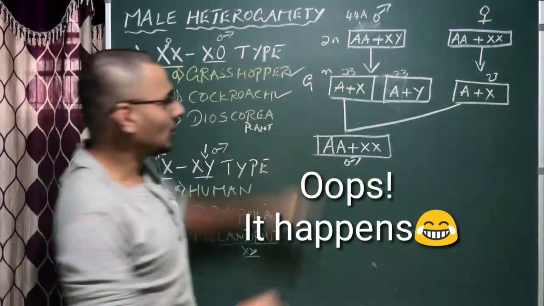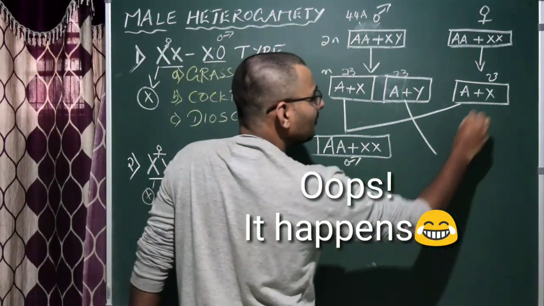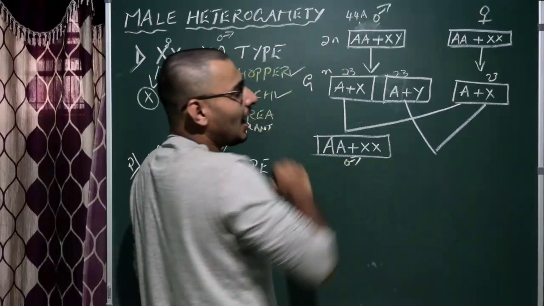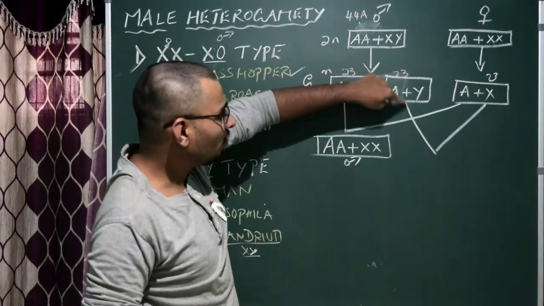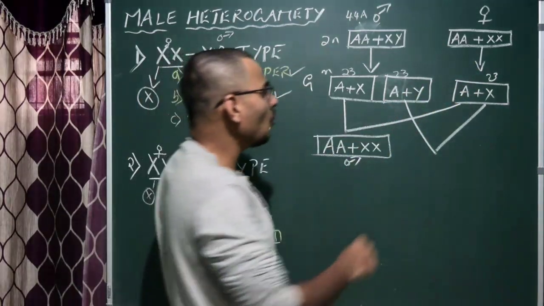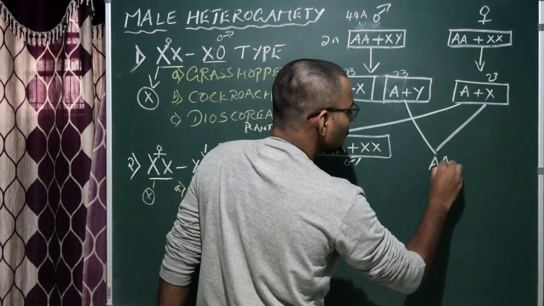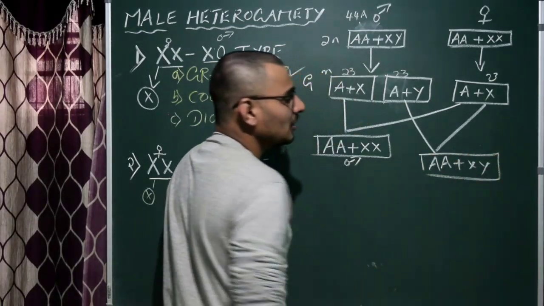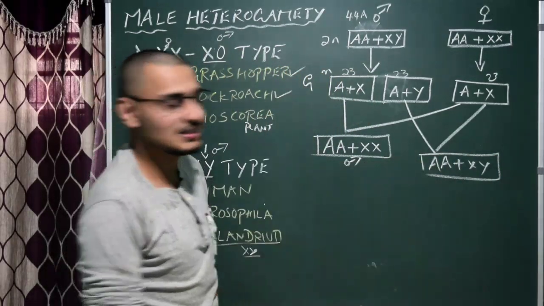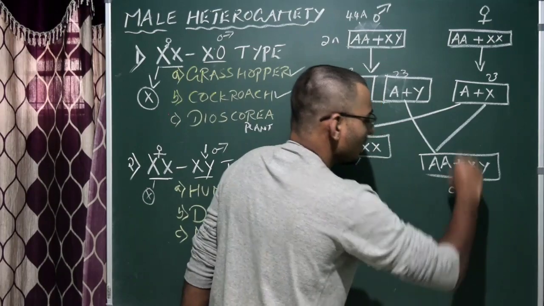Got it? Okay. The allosome that is in the sperm, which is Y. The Y sperm now fuses with this ova. Obviously, now you see this kind of karyotype, that is double A plus XY. So the offspring is male, correct?